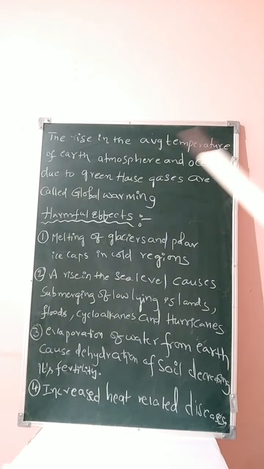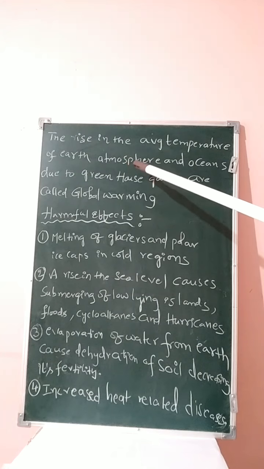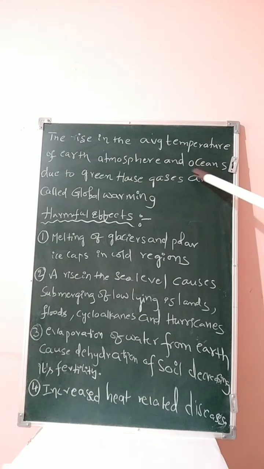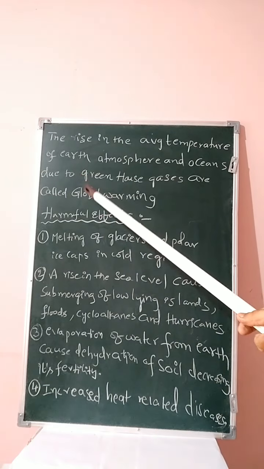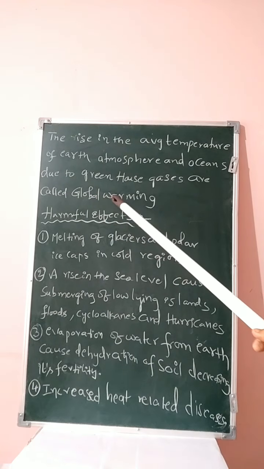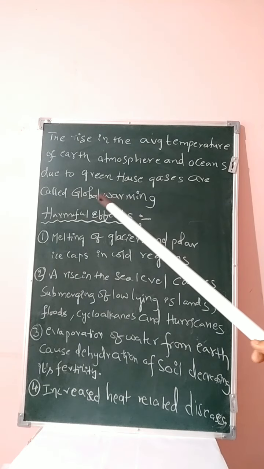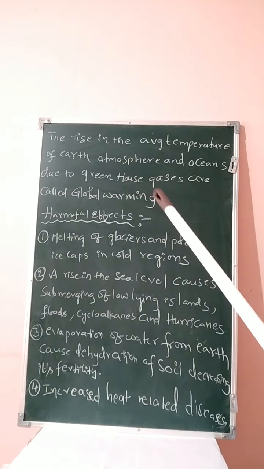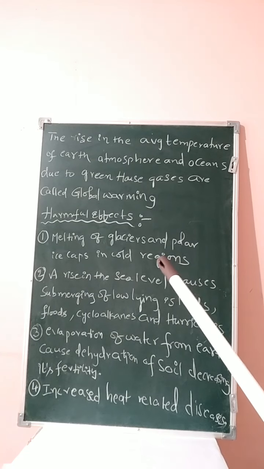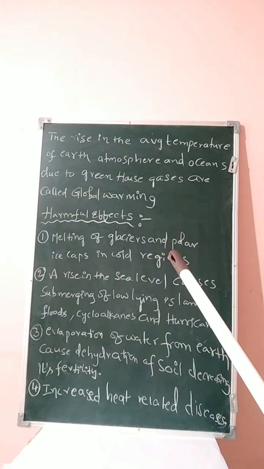Next, student, the rise in the average temperature of Earth's atmosphere and oceans due to greenhouse gases is called global warming. That word gives the meaning, student. Global means globe, that is Earth. Warming means heated. The Earth will be heated, that is known as global warming.